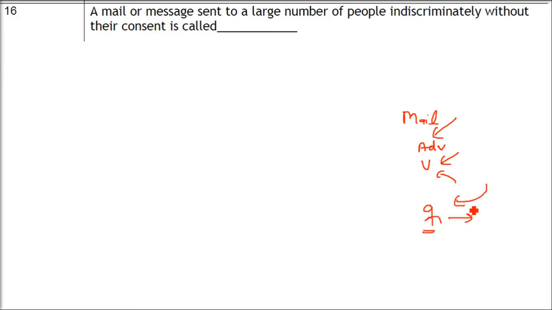So people will come to you, you say no, I don't want, and he comes again and again to sell his product. That is spamming. That is spam. That is whatever you don't want. Whatever you want is good to you. But if you have not subscribed to it, if you don't want it and it is coming again and again, that is not useful to you or it irritates you. That is spam.